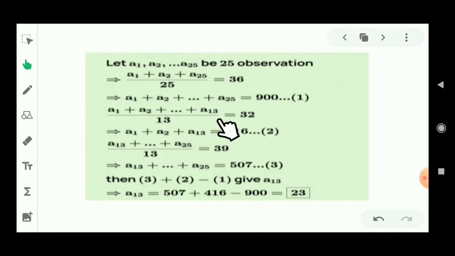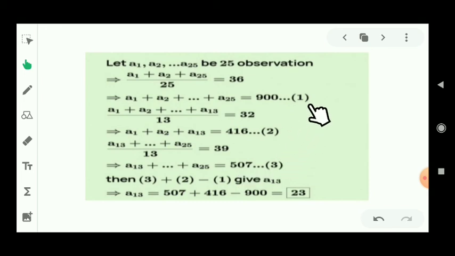Similarly, for A1 to A13 the mean is given as 32 and it should be divided by 13 because the total number of observations here is 13. So A1 to A13's value is 32 multiplied by 13, that means 416. Similarly, student, for A13 to A25 the mean is given as 39 and it should be divided by 13 because the total number of observations is 13. So A13 to A25's value is 39 multiplied by 13, that means 507.